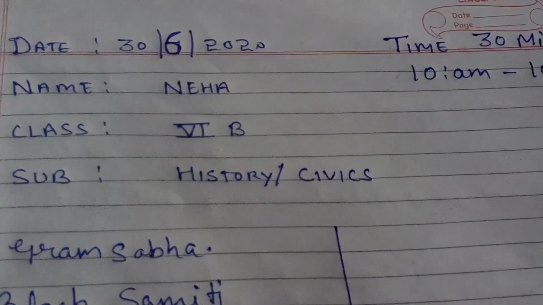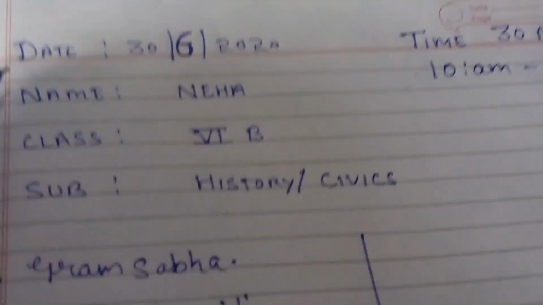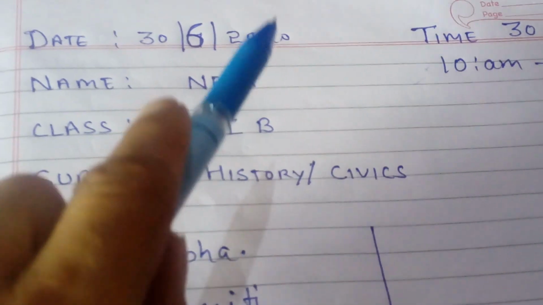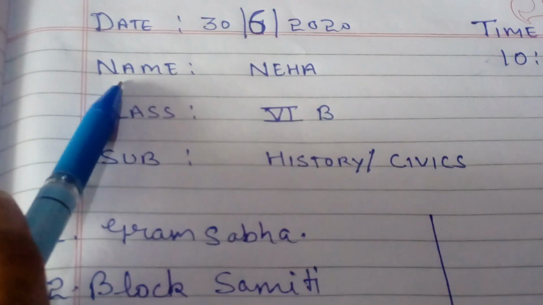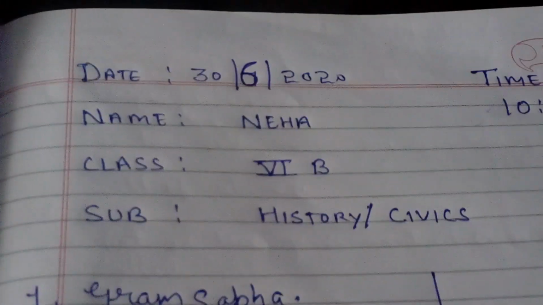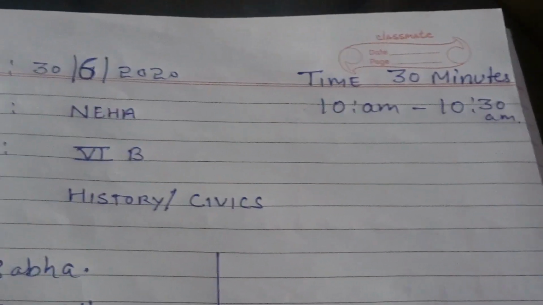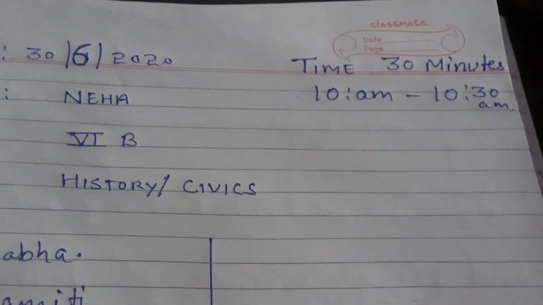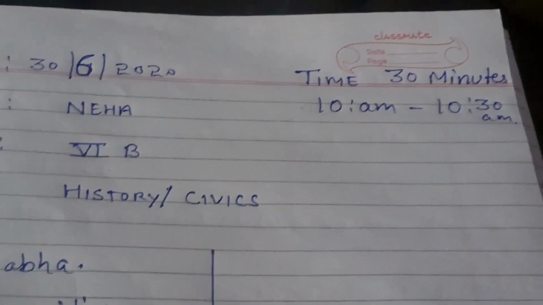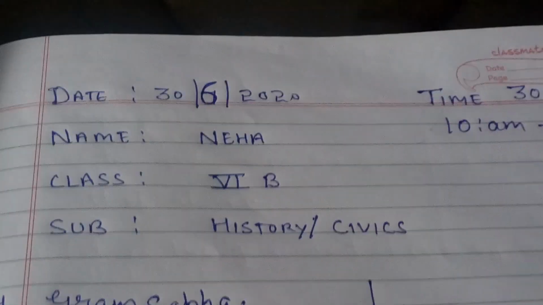In the notebook you have to mention the date on the top like this. In neat writing you have to mention the date. Tomorrow's date, the test date, you have to mention on the top, then your name in capitals like this, then your class. Mention your class here. Then next, you have to mention your subject. In this corner you have to mention the time, and that is 30 minutes, the start time and closing time of your test, 10 a.m. to 10:30 a.m.